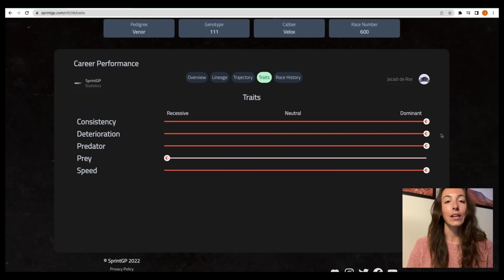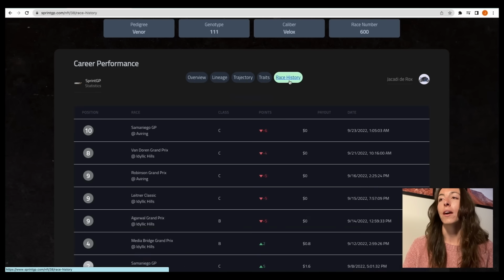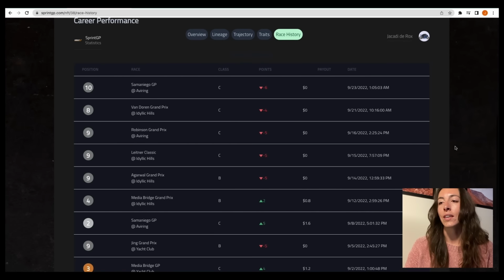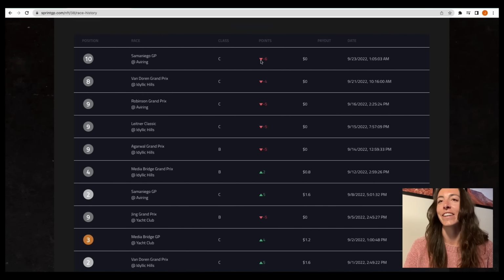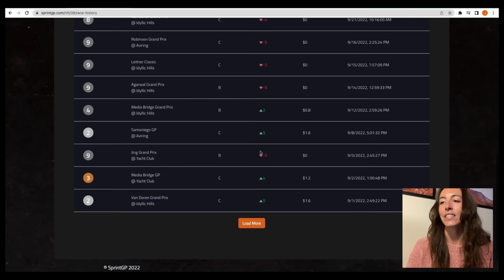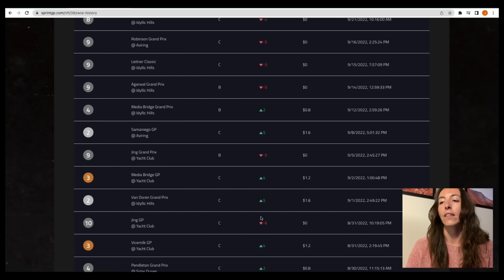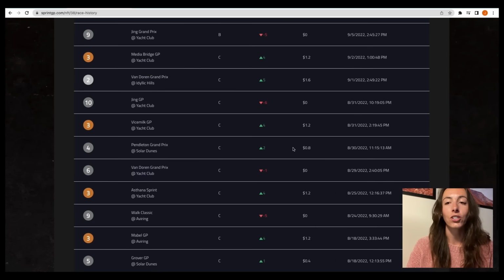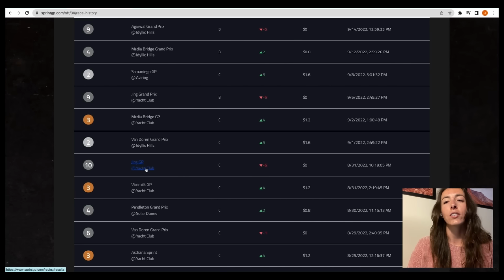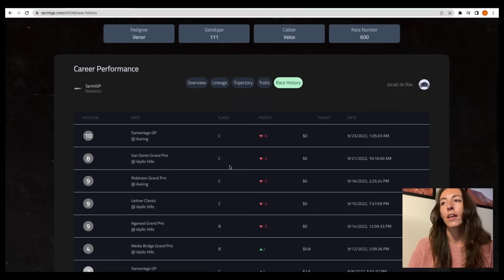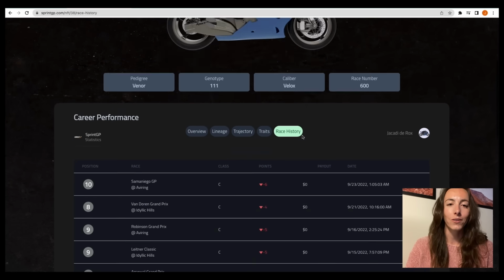You want to really study your competition so you can strategically enter races. As well as your race history here, we can see, unfortunately, this racer has not had the best of luck recently, but you can go back and load all of the races that you have entered your digital asset into, understand maybe what circuits you do well in, and track your payouts.